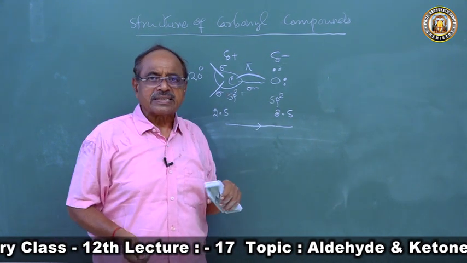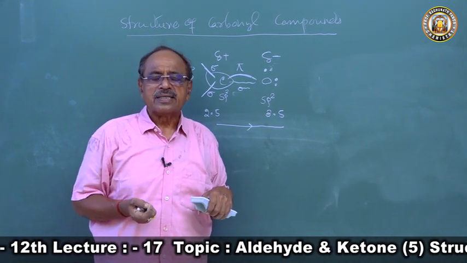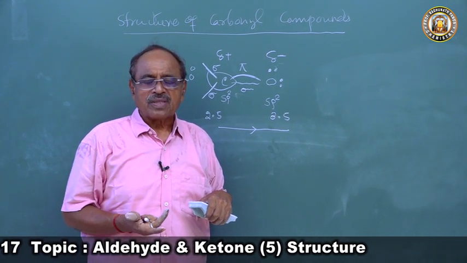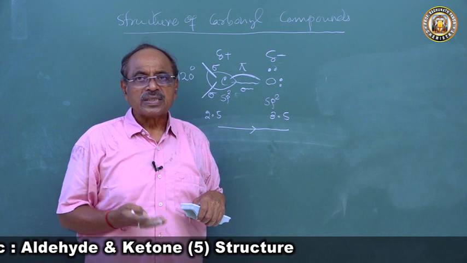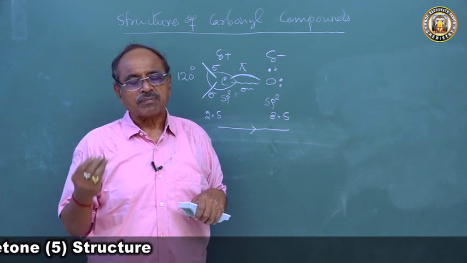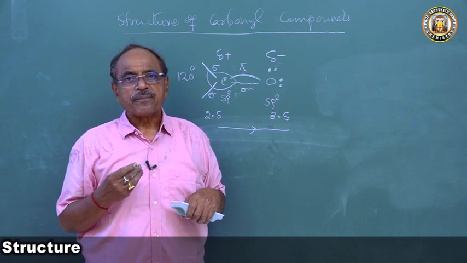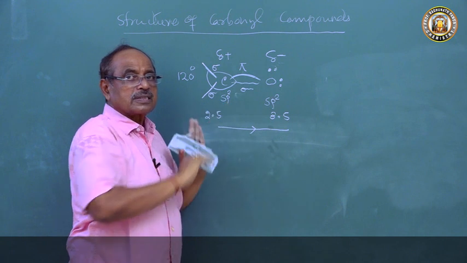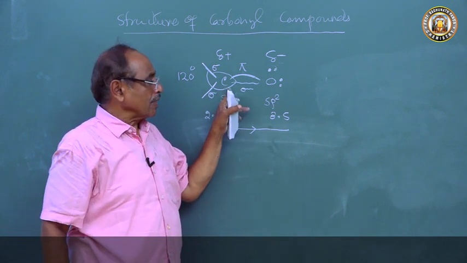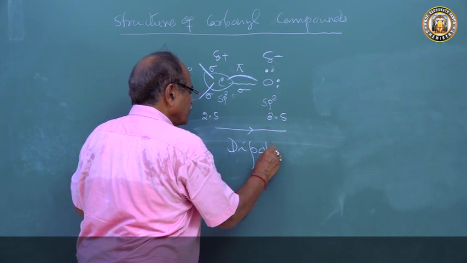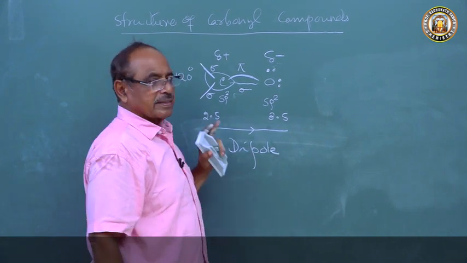What is electronegativity? Electronegativity is defined as the force with which the covalent pair is attracted toward the atom in a covalent molecule. Hence, there will always be a pull of electrons going towards oxygen. So this carbonyl group acts as a dipole.